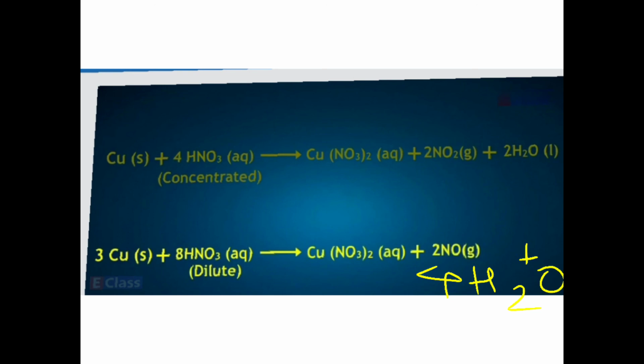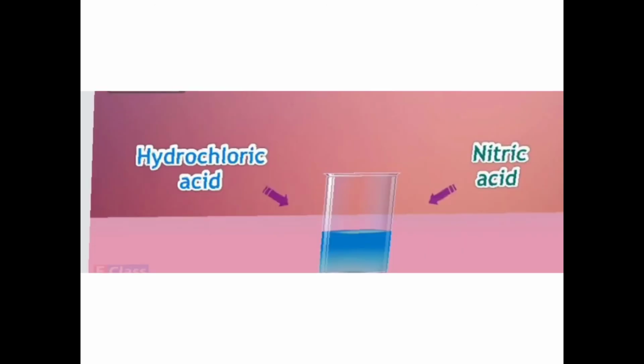Now let me tell you something called aqua regia. Aqua regia is a highly corrosive and fuming liquid. It is one of the reagents which can dissolve gold and platinum type of metals also. Okay, how to prepare this aqua regia?